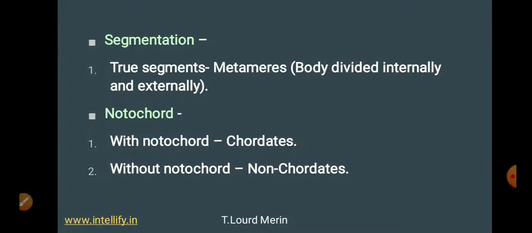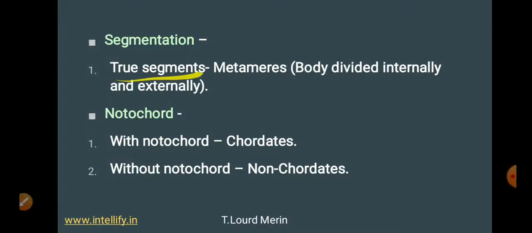Then based on segmentation, so classification based on segmentation. Segmentation का मतलब होता है, segment का मतलब होता है part. Okay, so how is the organism divided? Does it have head, thorax, abdomen, tail, legs, etc. Okay, so like that.